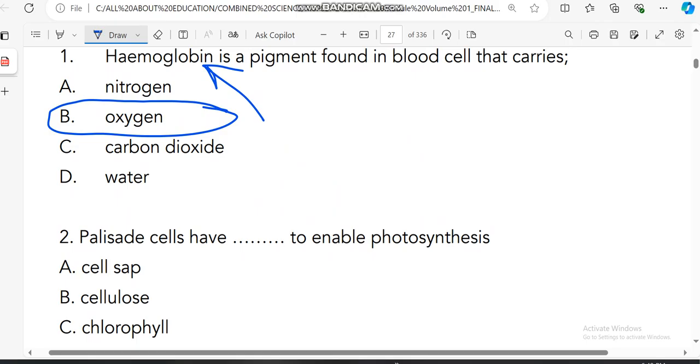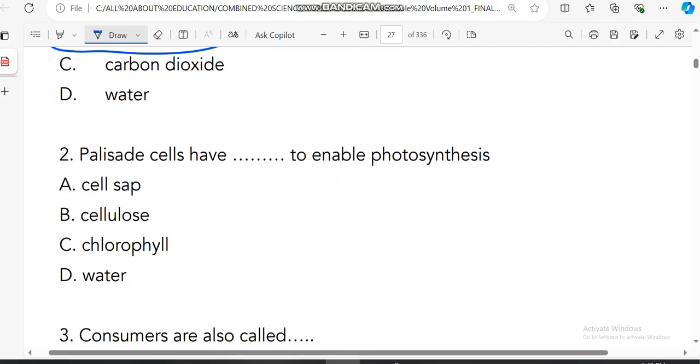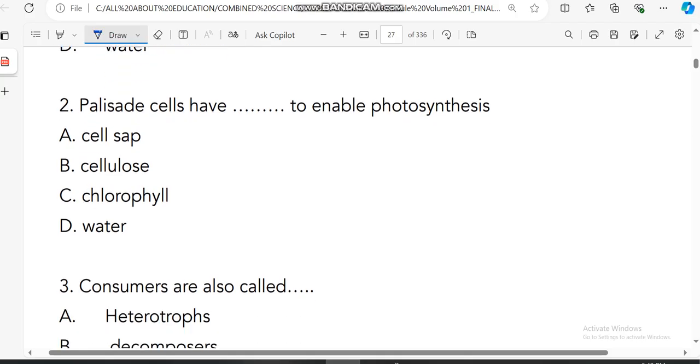All right, next question. Palisade cells have chlorophyll to enable photosynthesis. That's correct. What is chlorophyll?